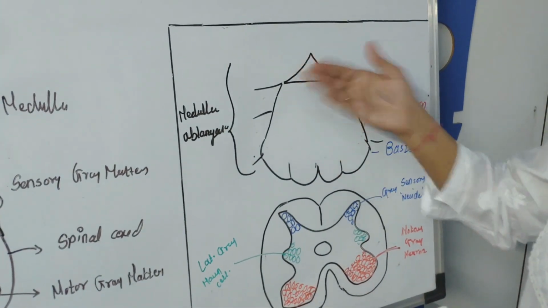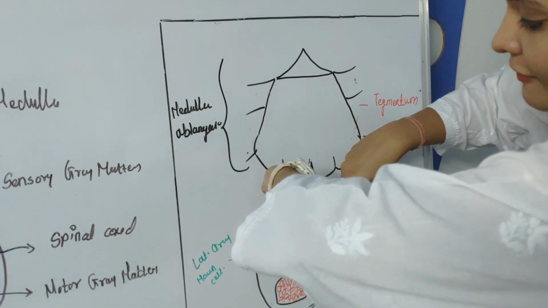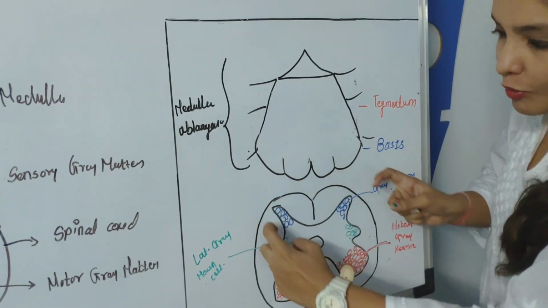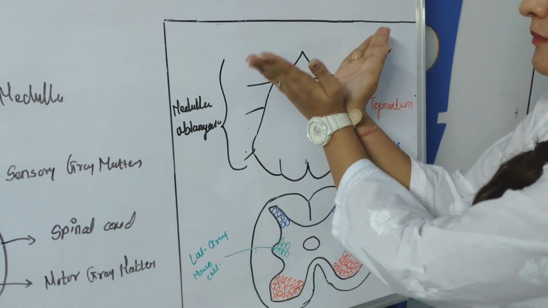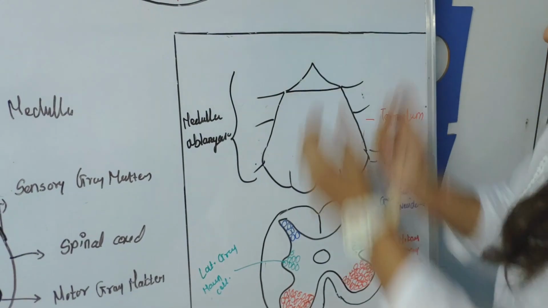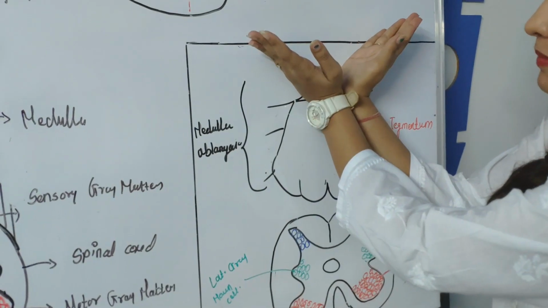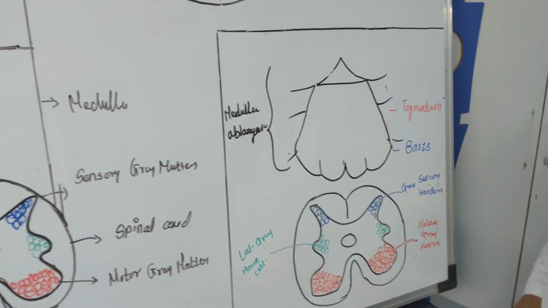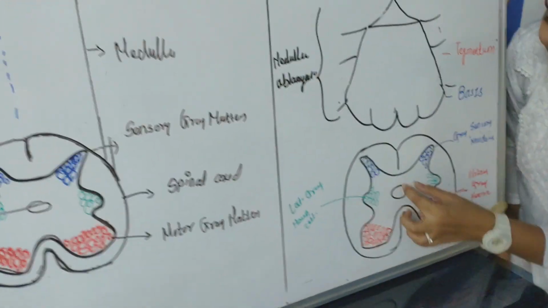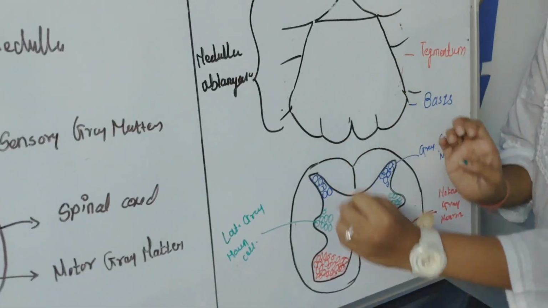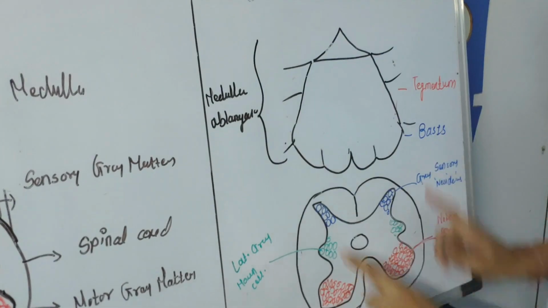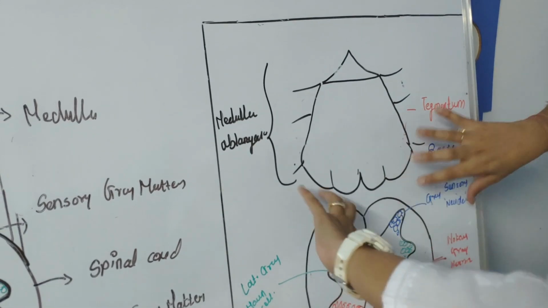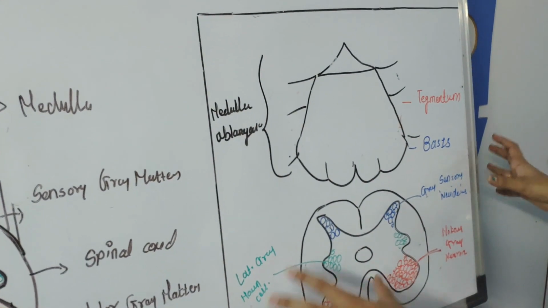The posterior part of the medulla oblongata, when I dig my finger here and try to open it up, will form this type of structure. The spinal canal will open up here and form the floor of the fourth ventricle. Whenever I open the spinal canal, the motor neurons will come together and the posterior neurons will go to the outer part of the brainstem.